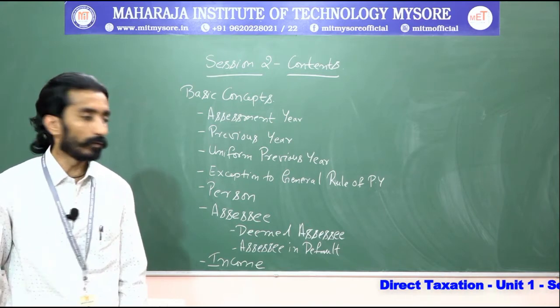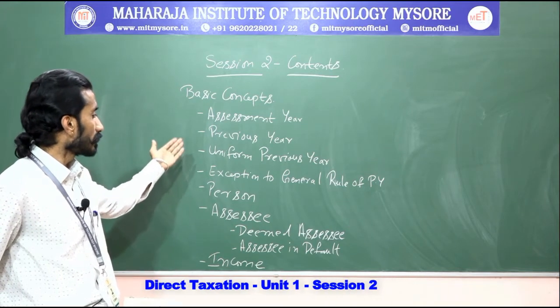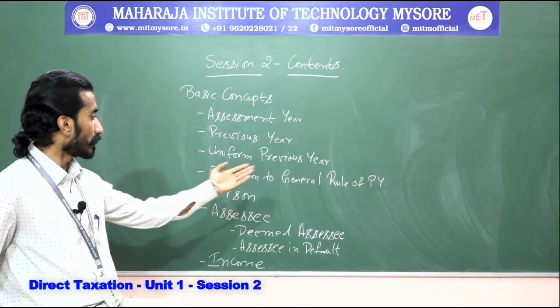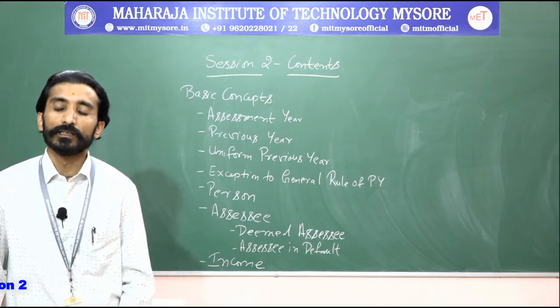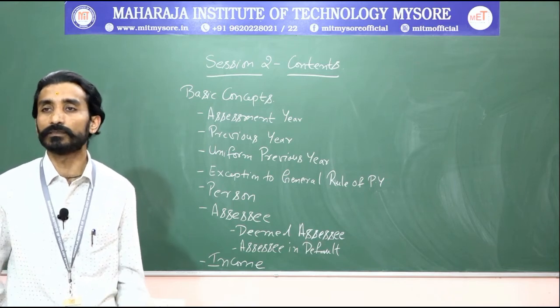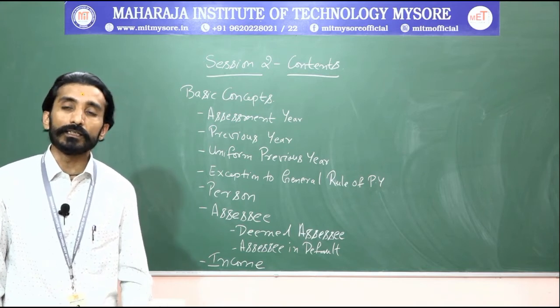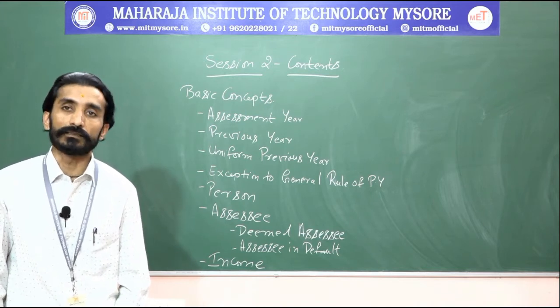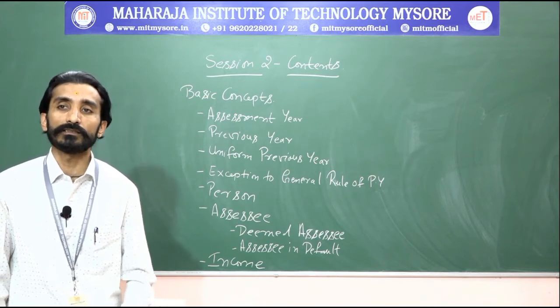Next, we will move on to person. We have discussed assessment year, previous year, uniform previous year, and exceptions to the general rule of previous year. Next we will move on to person. What is a person? As an individual we know a person is a person. It might be an individual that we come across, where the income tax authority defines as per section 2 subsection 31 what is a person.